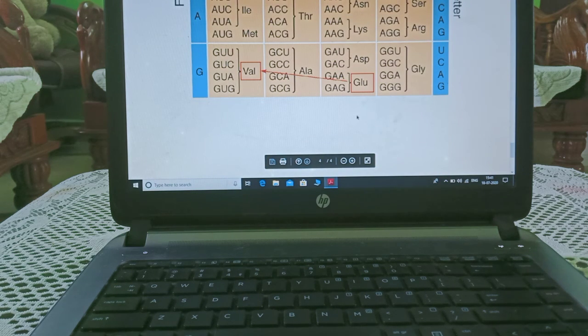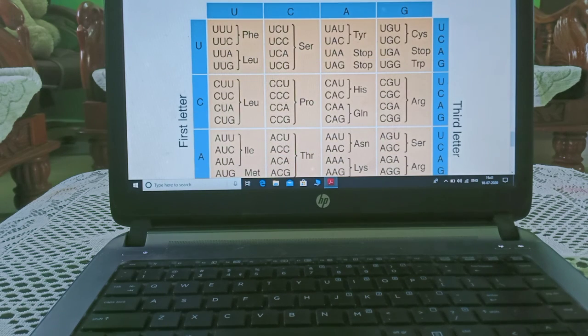Here glutamic acid is replaced by valine, and this is the condition known as sickle cell condition. Here it is written stop, meaning stop codon. No reaction will happen at that place. Stop means stop codon, no reaction will be there. And all these amino acids are formed as given in the list.